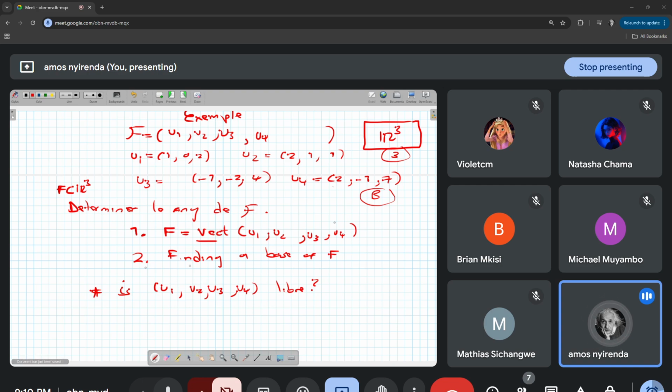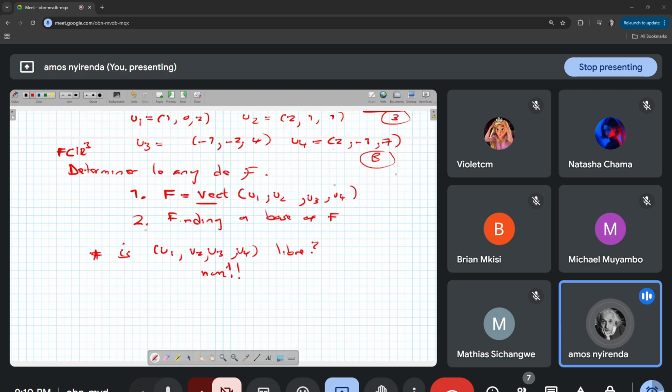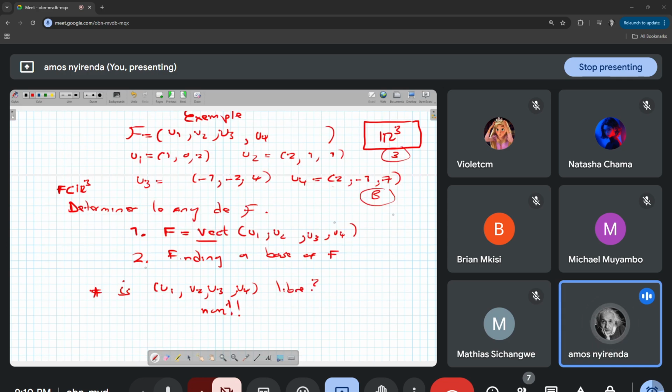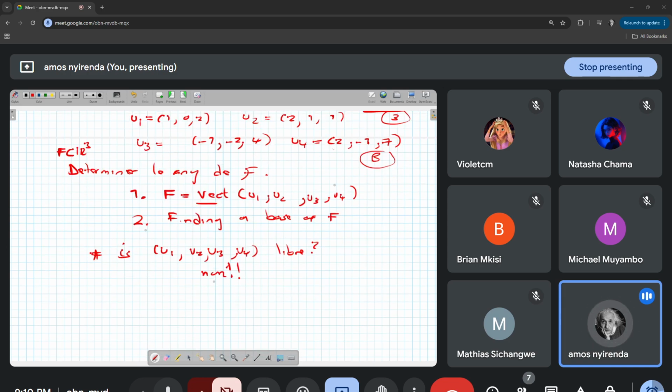So the algorithm says that if this family of vectors is not libre, so here the first answer is no, it's not libre. Why? There are 4 vectors here, but R3 is engendré par 3 vecteurs. If you look at the base of R3, it is engendré par 3 vecteurs. So this family of vectors cannot be libre. We'll talk about this theorem a little later.